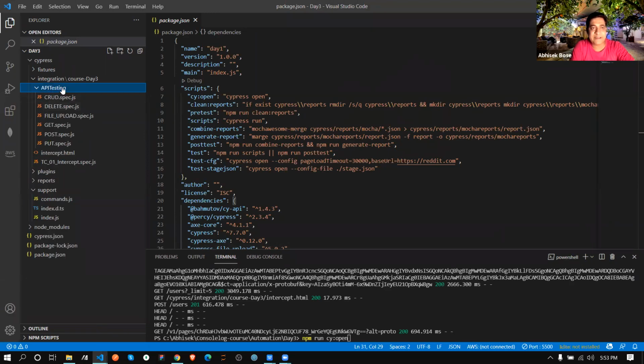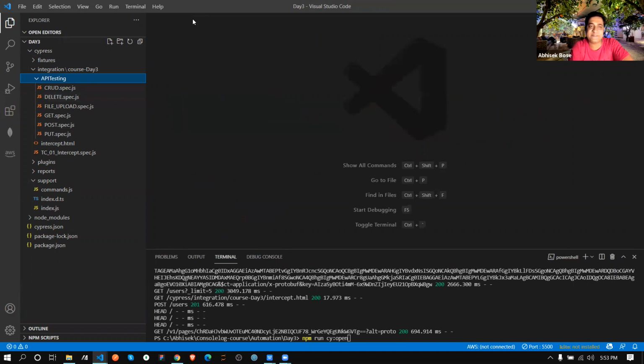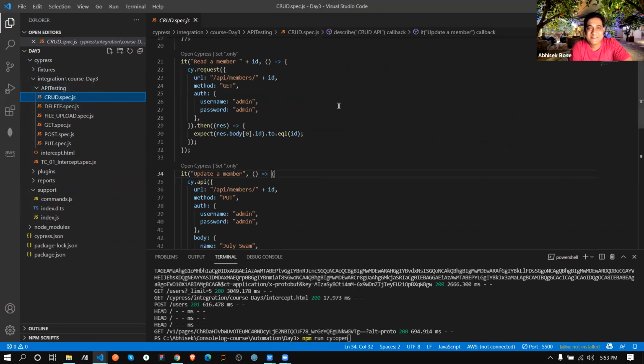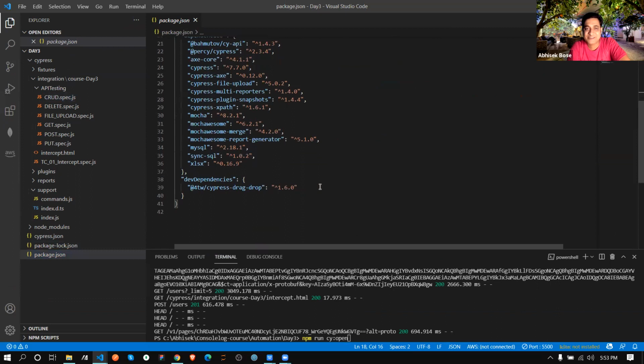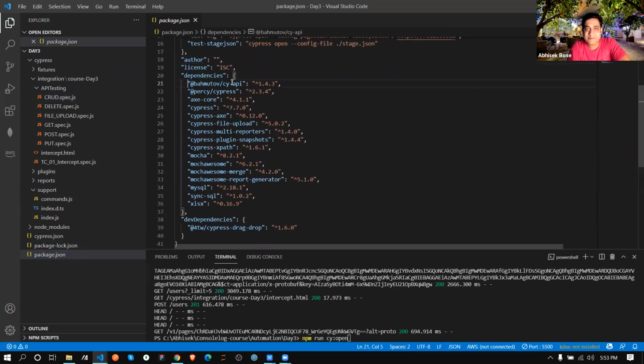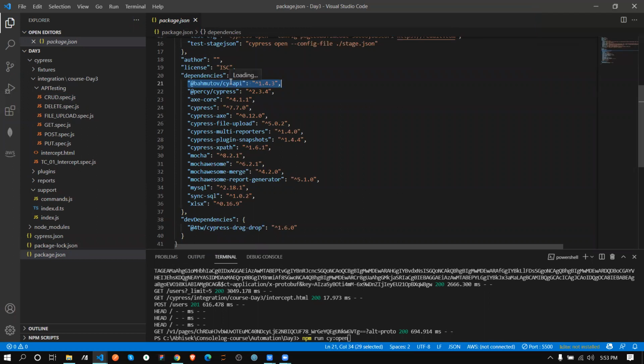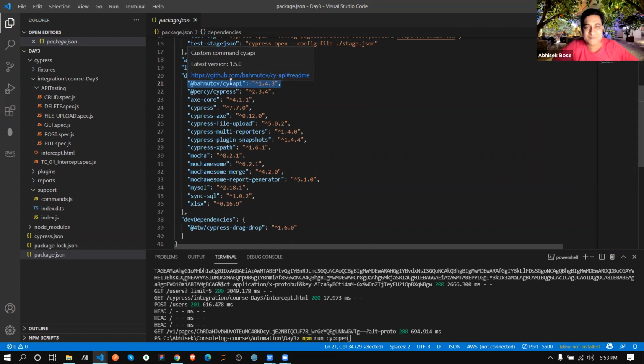See over here only, I created another folder for API testing. That is very simple because everything is given. So you don't need to do any special thing over there. See, this is like a CRUD operation: create, read, update, delete. The four operations only. But one extra thing that we are doing is this one. We are creating a different type, that is this file. How? Simple again, we need to install one package for that. That package name is this one. What is this name? Bahamutov something, I don't know.